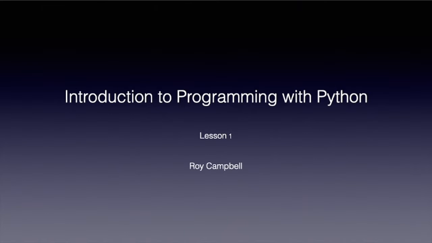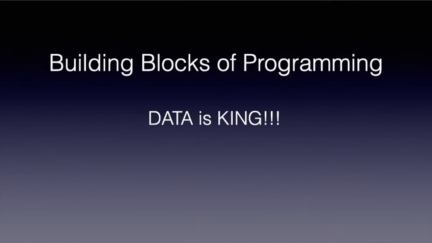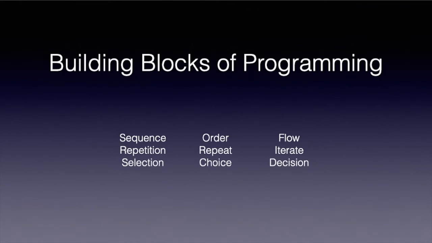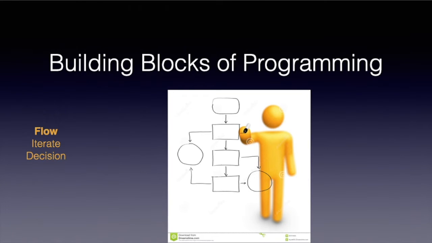I was going to go through a whole lot of other things, like data is king, and building blocks of programming and all that sort of stuff. And tell you what I like: I like flow, iterate, decision. Then I was going to explain what flow is, like water flowing in a river from higher to lower ground.